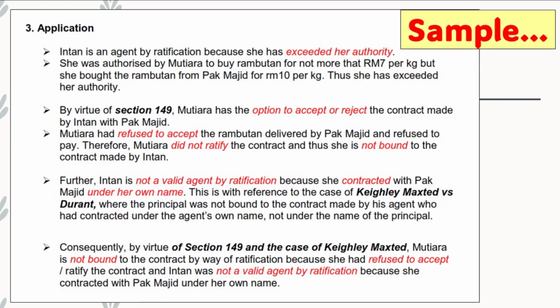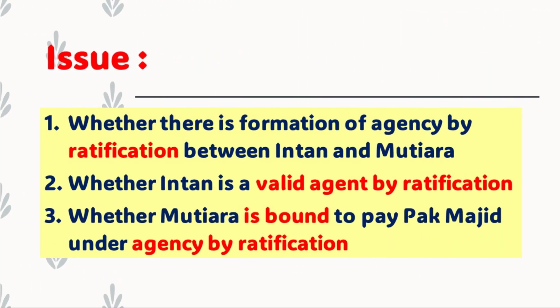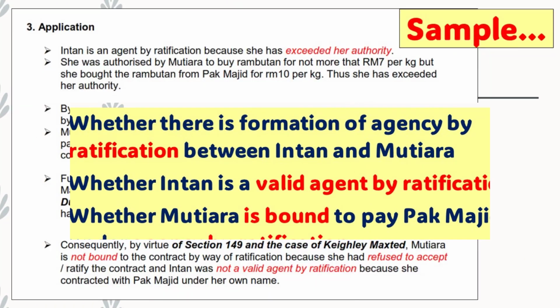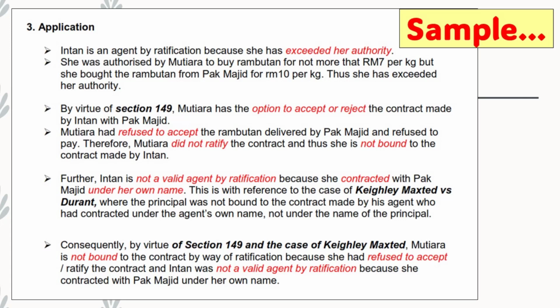So this is the example of the application. By referring to the issues above, now you can solve the problem by answering the issues. This is the suggested application based on the issues just now. Intan is an agent by ratification. Now here we are answering the first issue, confirming that there is agency by ratification.